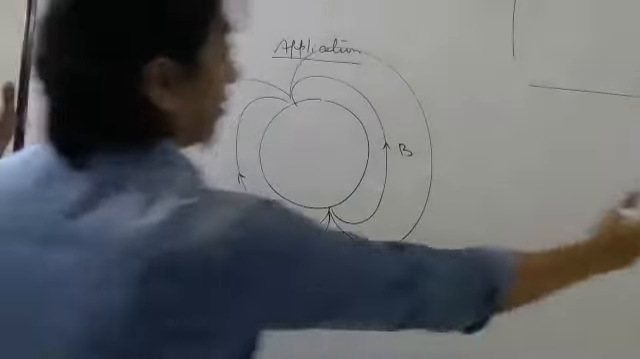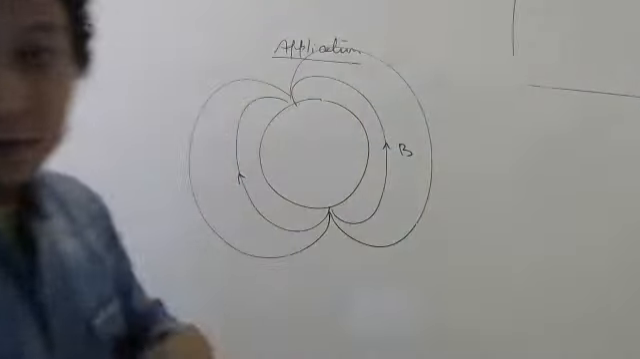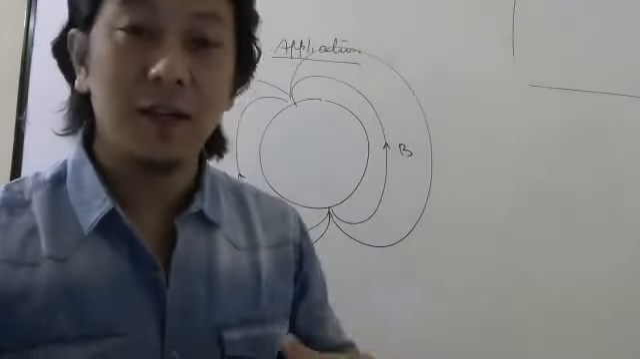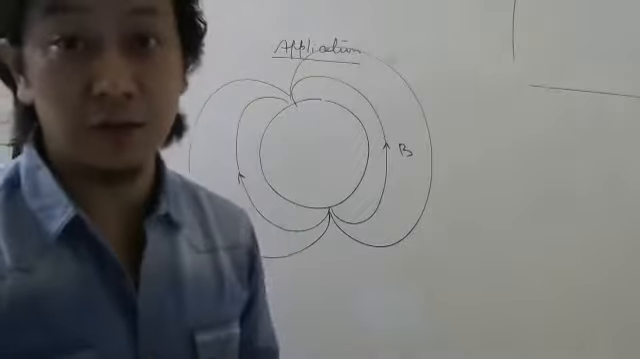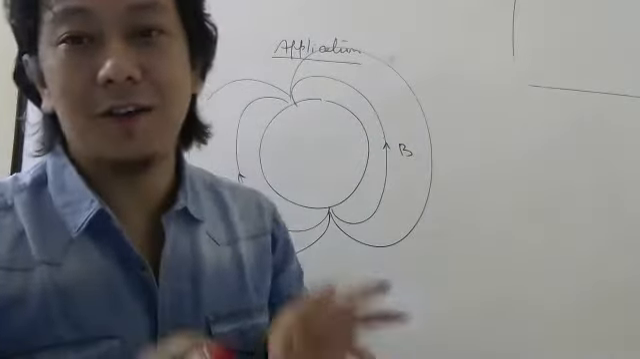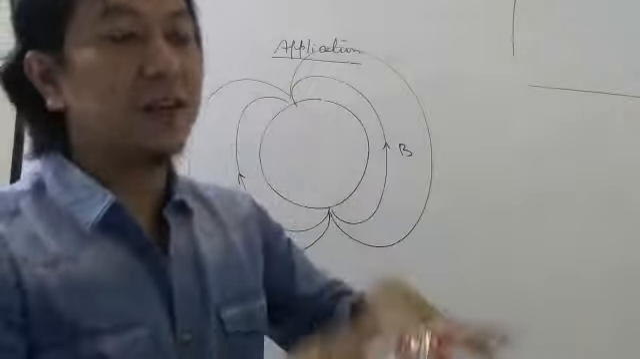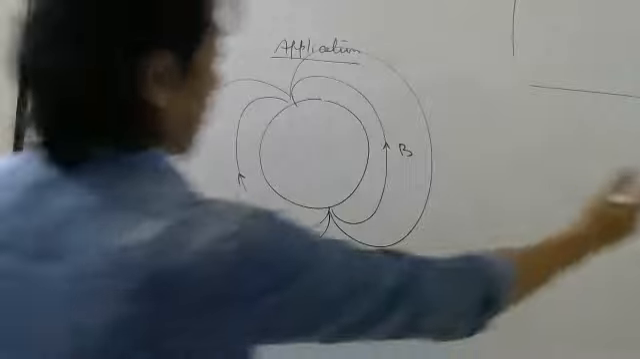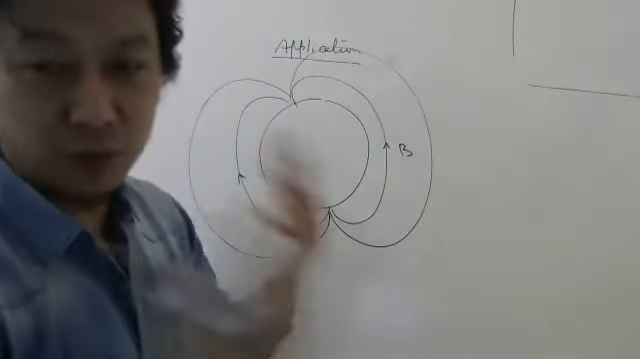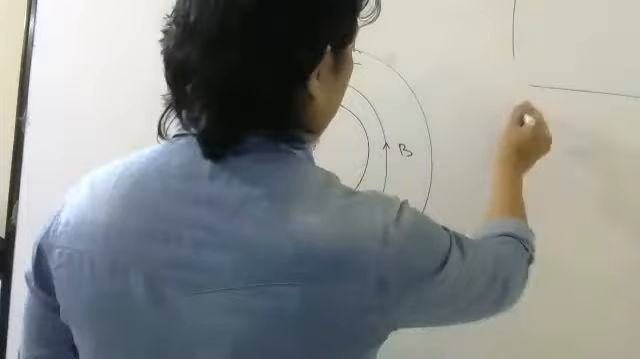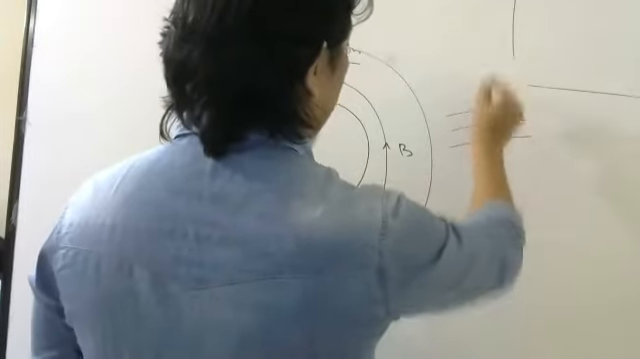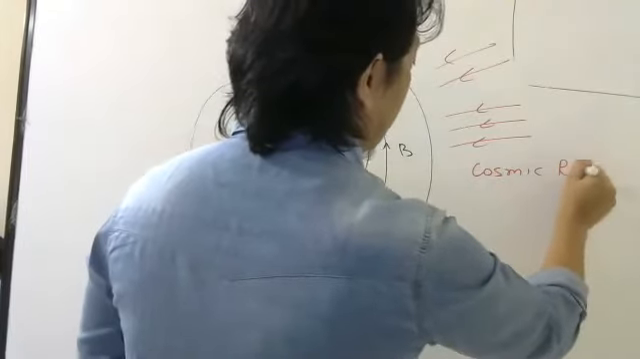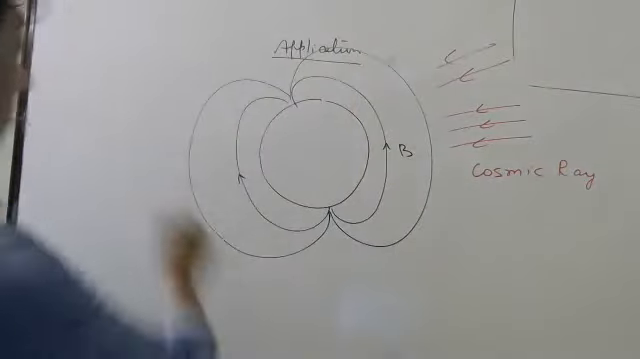Now from outer space, just like volcanoes occur on Earth, similarly it occurs in sun and stars also. They keep vomiting fast moving particles, and those particles come towards Earth. They go in all directions, so most of them come towards Earth also. These particles which come towards Earth are called cosmic rays. They come from all directions.